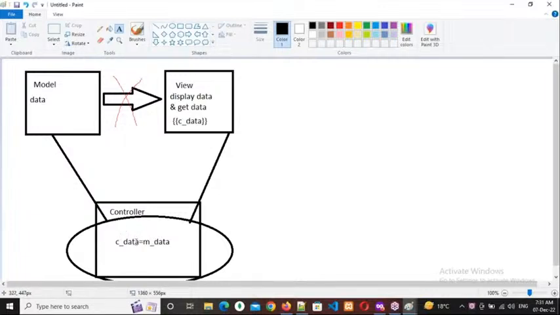So to represent that, I have declared here c underscore data, controller data variable. And this controller data I can print in the view page. So whatever the variable you declared in the controller, that particular variable only you can print in the view page. Clear it everybody, this point?